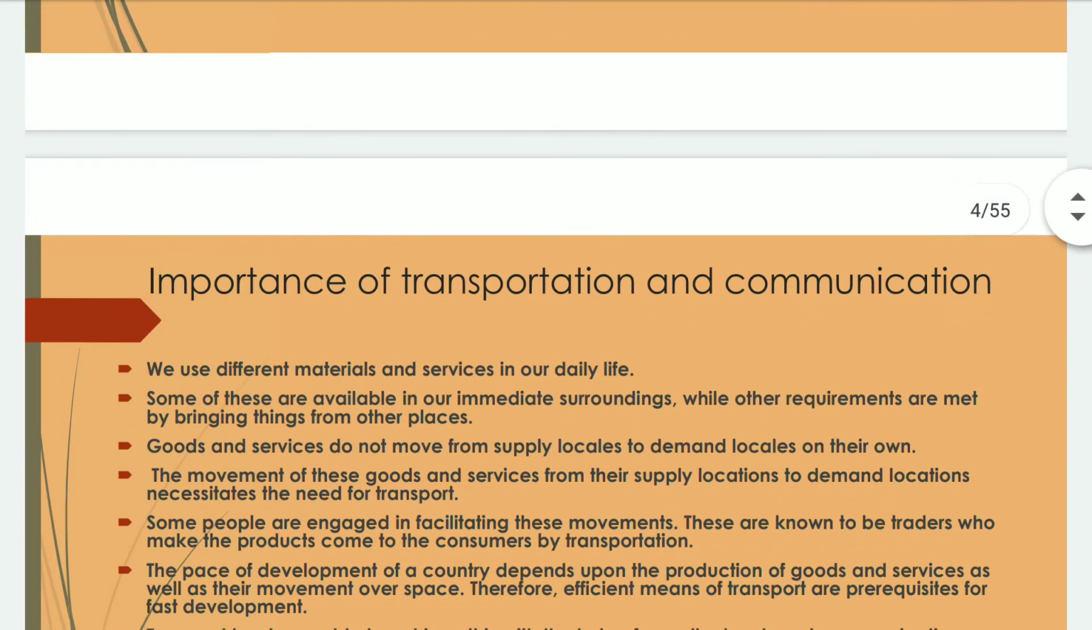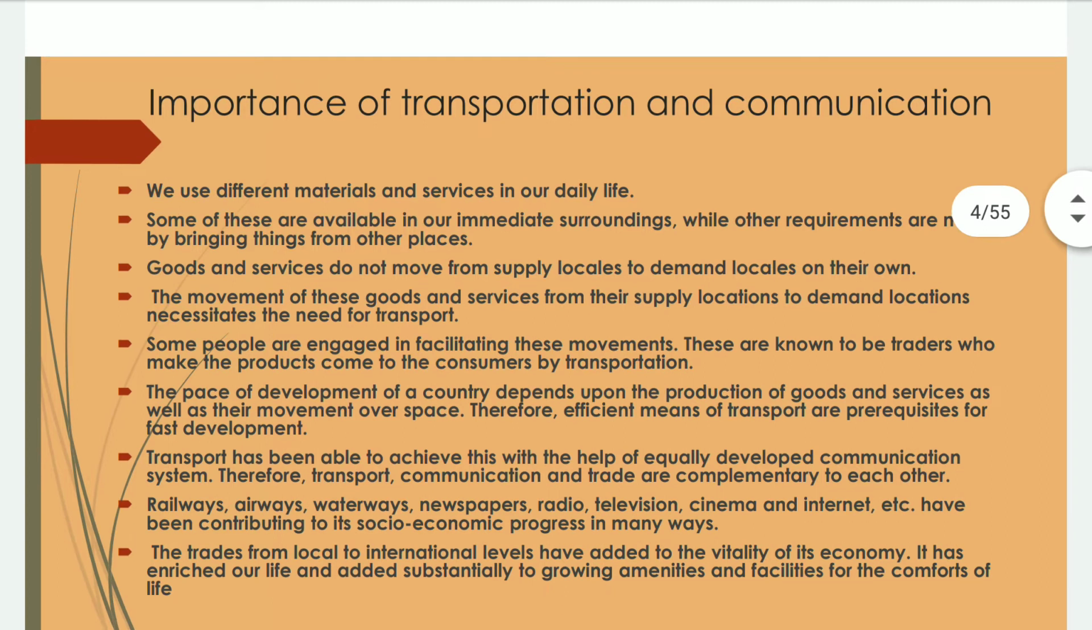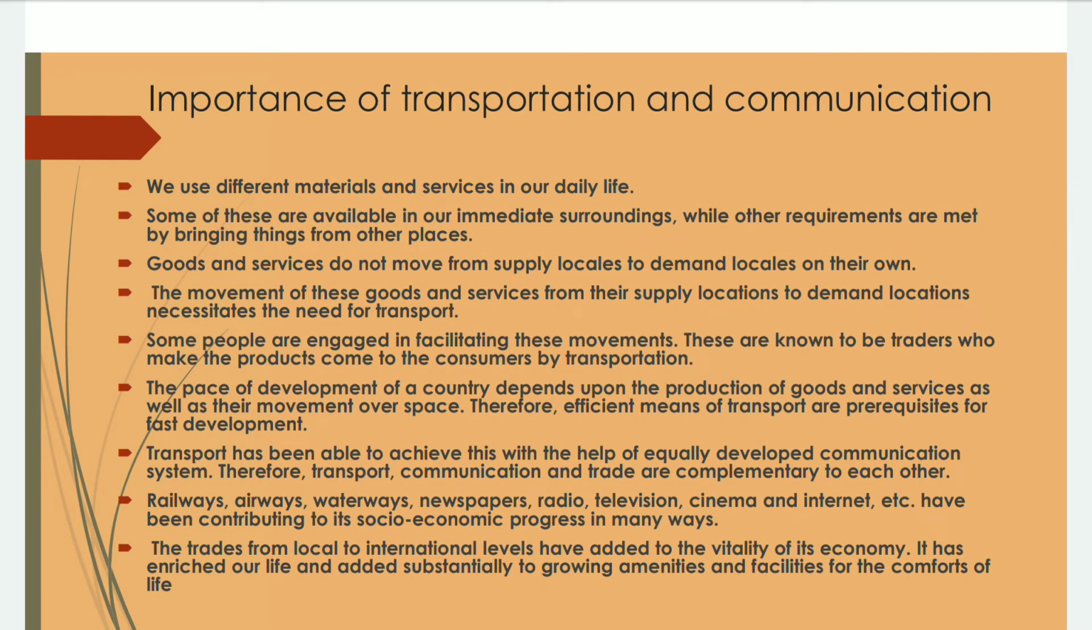So dear students, now we are going to discuss transportation. You know about transportation. So, the importance of transportation and communication. We use different materials and services in our daily life, like a motorbike, a telephone, and mobile internet. All these are the means of transportation and communication.